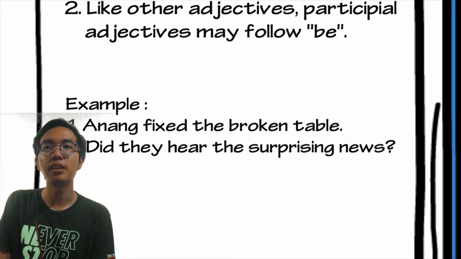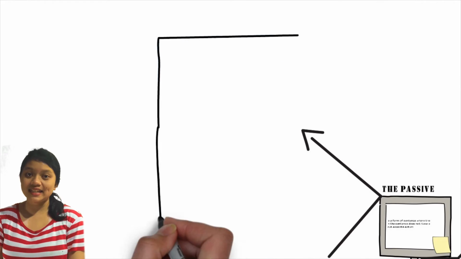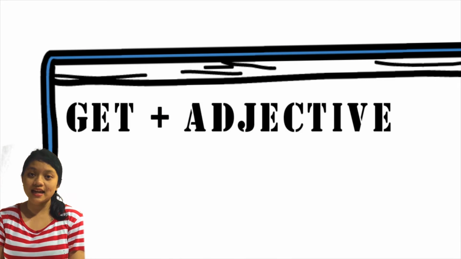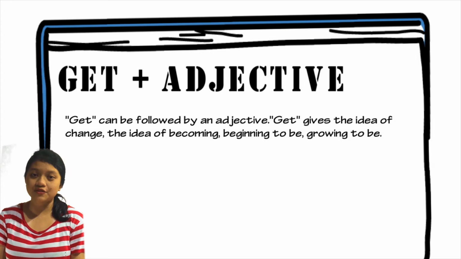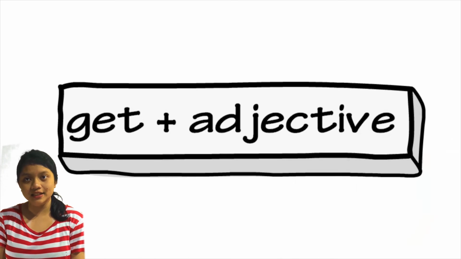2. Did they hear the surprising news? The next is get plus adjective. Get can be followed by an adjective. Get gives the idea of change, the idea of becoming, beginning to be, and growing to be. The form is get plus adjective.